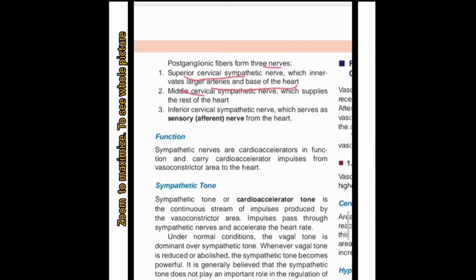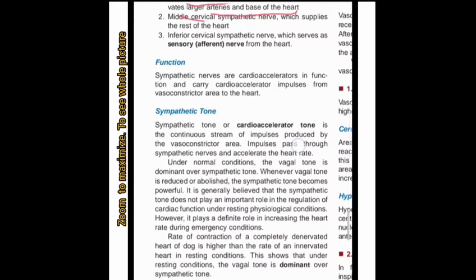Then the function: sympathetic nerves carry cardio-acceleratory impulses from the vasoconstrictor area to the heart. And what is the sympathetic tone? The sympathetic tone is also called the cardio-acceleratory tone. So what does it mean?